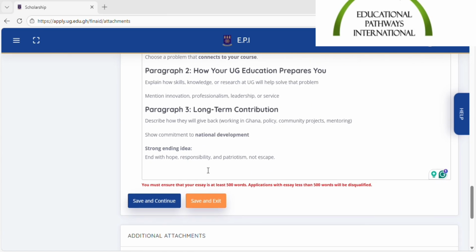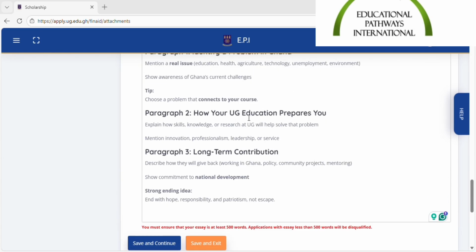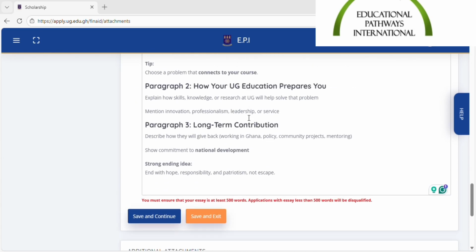And in our last paragraph, we want to talk about your long-term contribution. So yeah, this is what you are going to gain at the University of Ghana. How are you going to contribute to your community? You can talk about how you volunteer or how you participate in community projects. That's what most of my friends do. And you need to let them know that, see, your money is not just going to waste. When I study at University of Ghana, the premier university, this is what I'm bringing to the table. And that is the end of our essay 3.